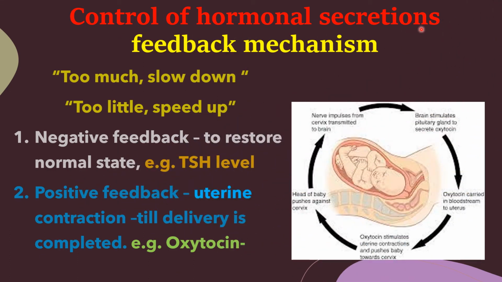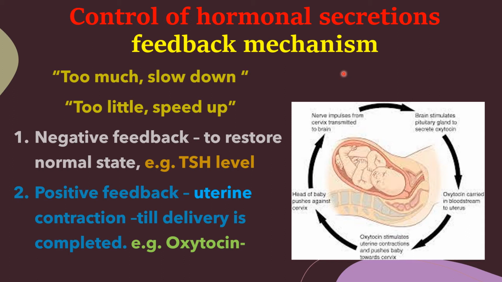Control of hormonal secretions. Commands like saying too much, slow down, too little, speed up. This is the feedback mechanism. The body has a mechanism to maintain a normal state.